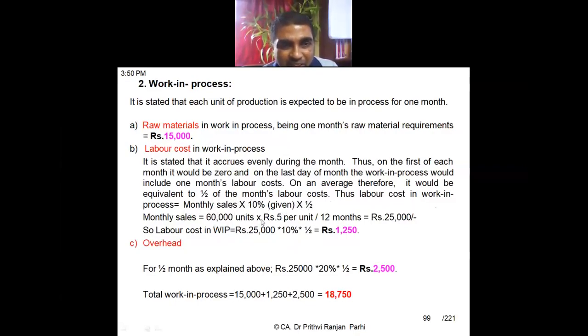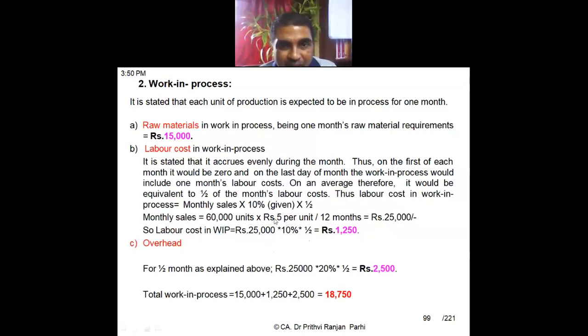Monthly sales is 60,000 units into rupees 5 per unit into 12 months. Monthly sales amount will be 25,000. Labor cost will be how much? This 25,000 into 10% into half. Why is it half? Because in the WIP, labor content is 50%. Is it clear to you? Monthly sales is 60,000 into 5.